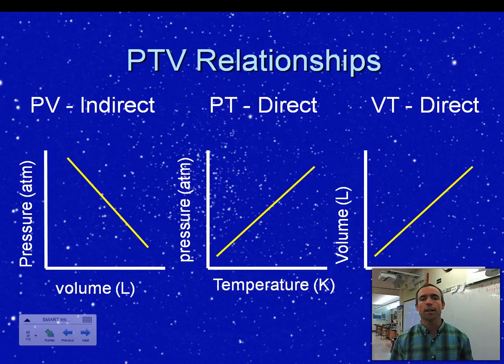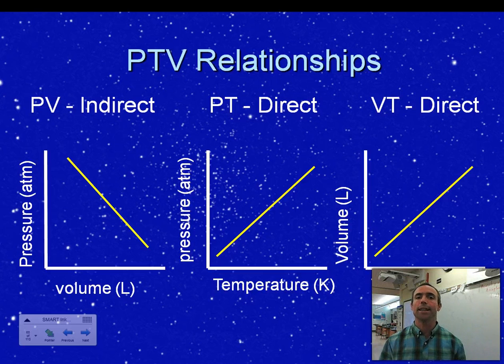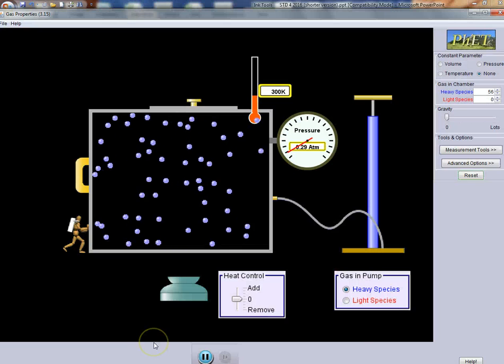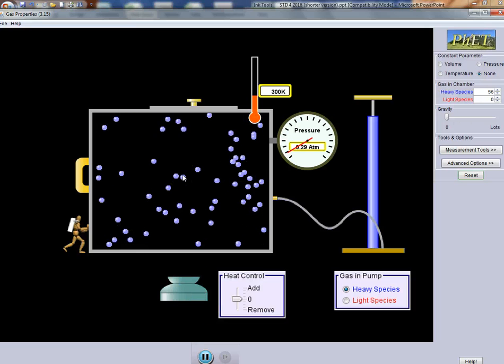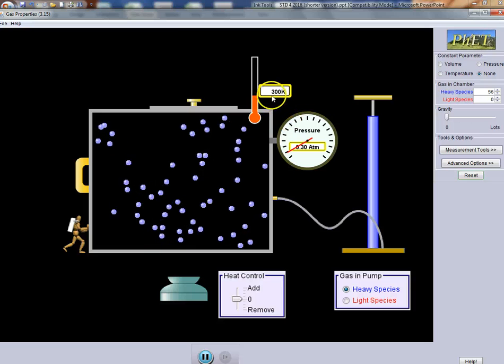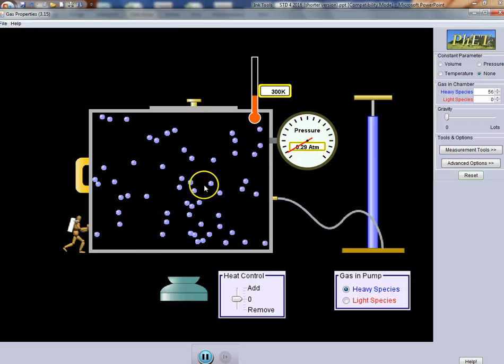So now what I want to do is look at the PhET simulation that we did in class. This is again courtesy of the University of Colorado at Boulder, so we can thank them. And again, I encourage you to go to that website and play around with the simulation to explore these relationships some more. Okay, here we are looking at the PhET simulation. Here's my gas inside my container. Notice the initial temperature, pressure, and volume of my gas.